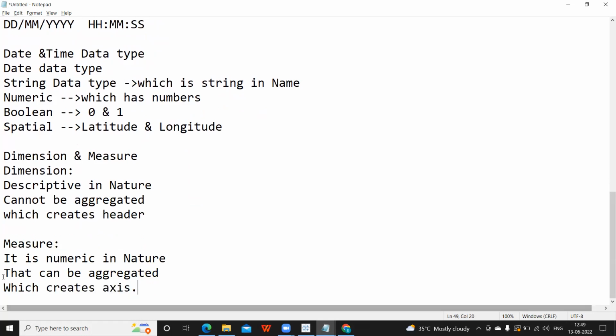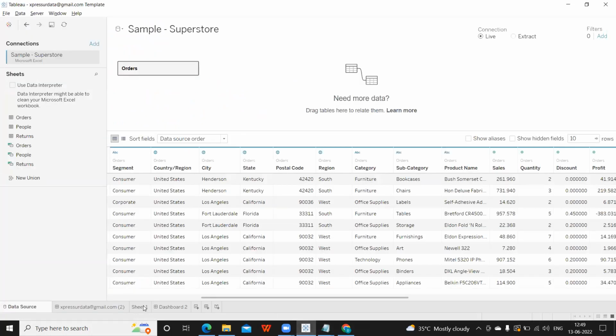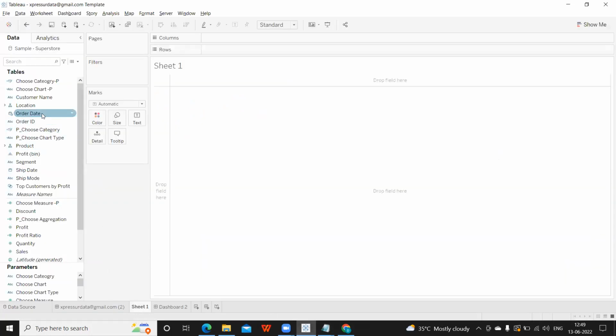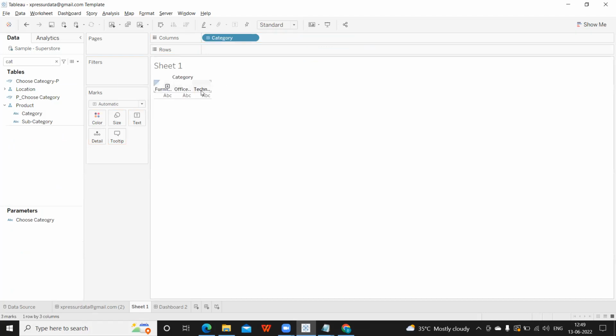Now let us see this with respect to Tableau as well. I'm going to a sheet here. Let us take one dimension, a standard dimension called Category. I'm going to search for that and drop it on the rows or columns. You see, it is creating a header here. This is the header I was talking about, and something that cannot be aggregated.